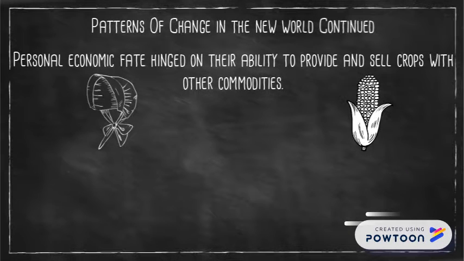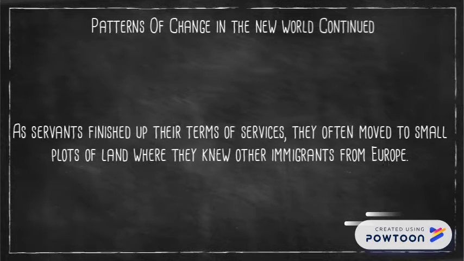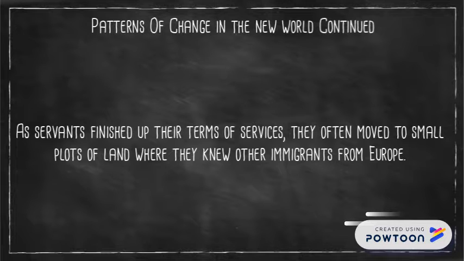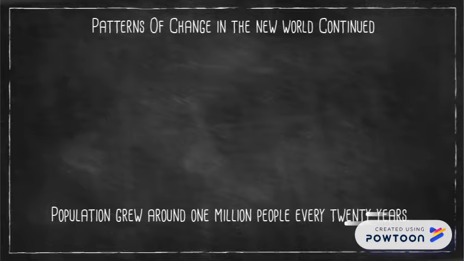Personal economic fate hinged on their ability to provide and sell crops along with other commodities. As servants finished their terms of service, they often moved to small plots of land where they knew other immigrants from Europe. Population grew by around 1 million people every 20 years.